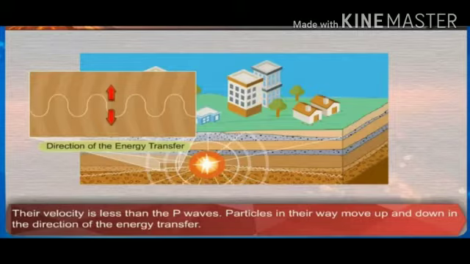These waves can travel only through the solid medium. They get absorbed as they enter the liquid medium. The buildings on the earth's surface move up and down because of these waves. These waves are more destructive than the P waves.